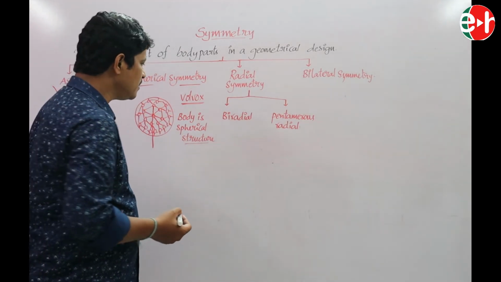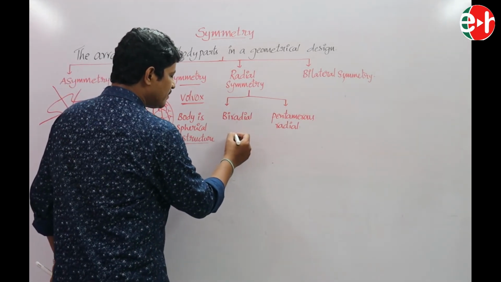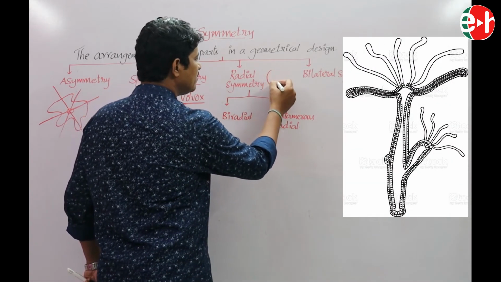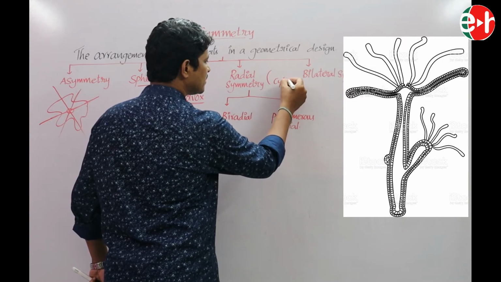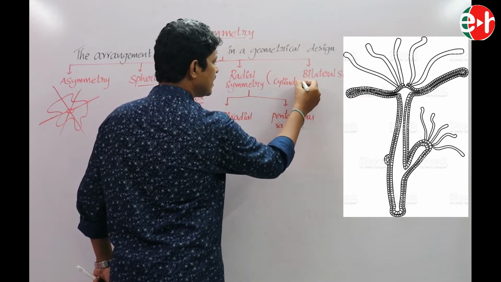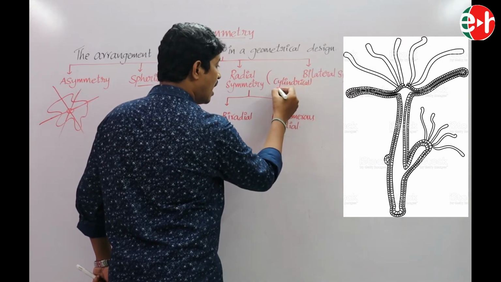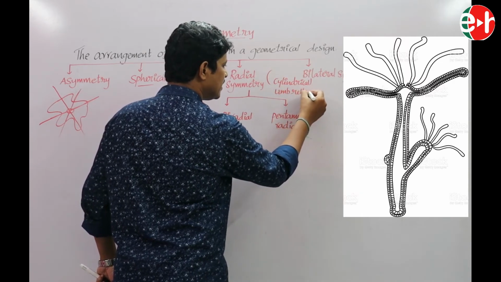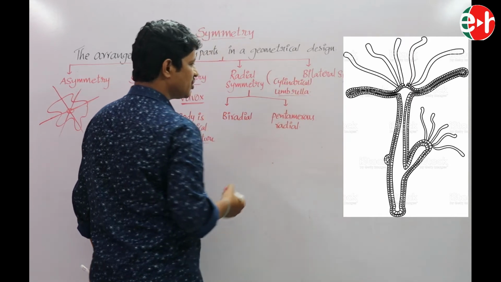In radial symmetry, the body is cylindrical or umbrella shaped.